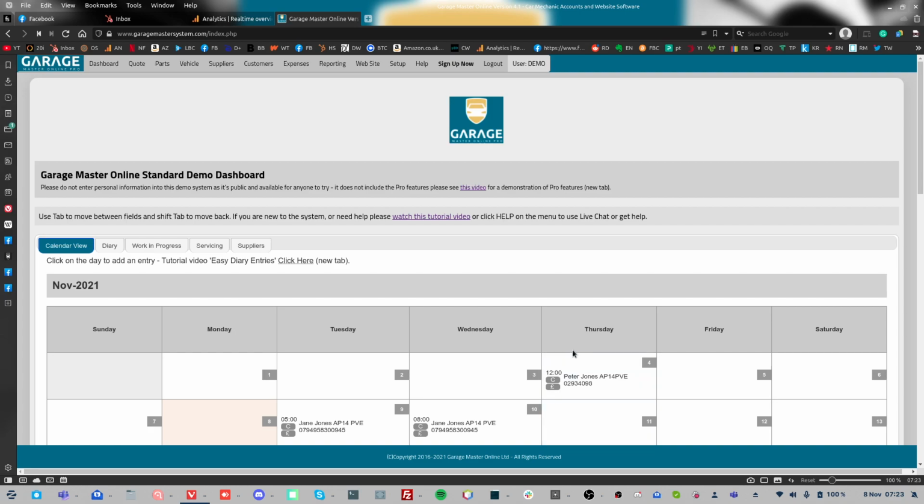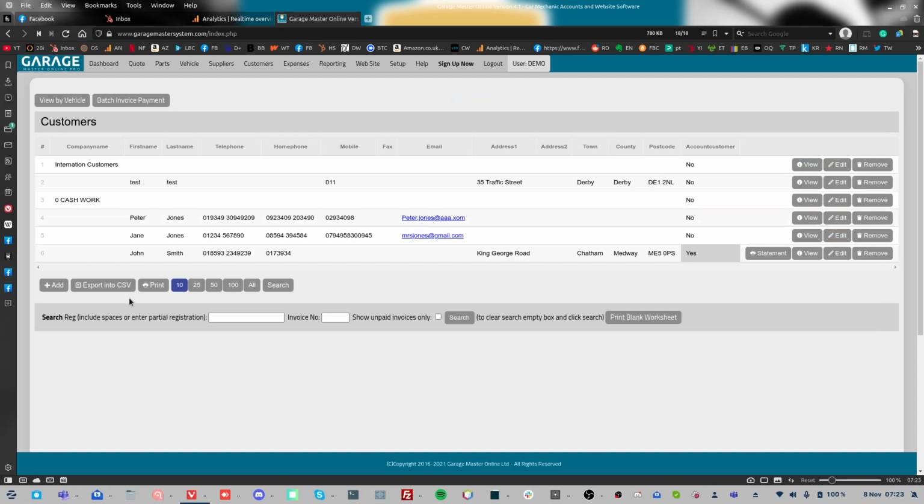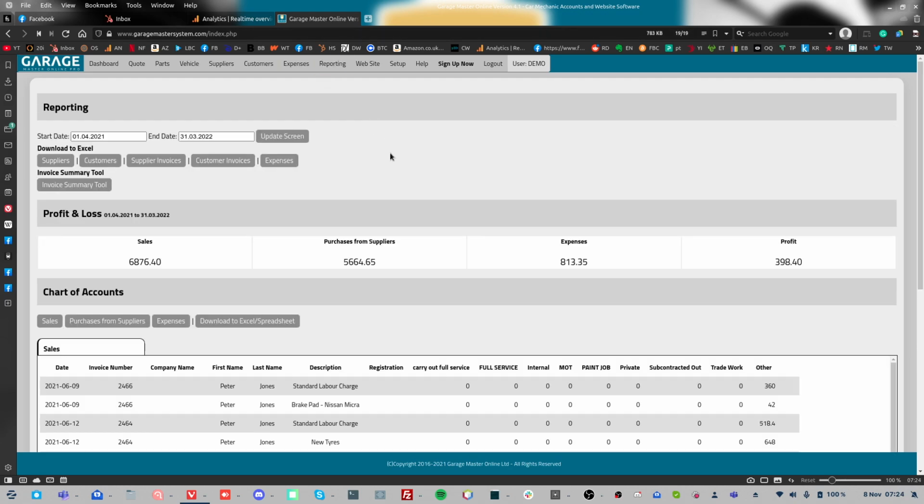So, just some upgrades to the reporting section that allow more exporting more easily. Now, obviously, within the system, you can use this export to CSV file, but there's also a section in reporting. So, don't forget you can use users if you want to restrict someone so they can't access this. But there's a whole new section for downloading stuff to Excel.